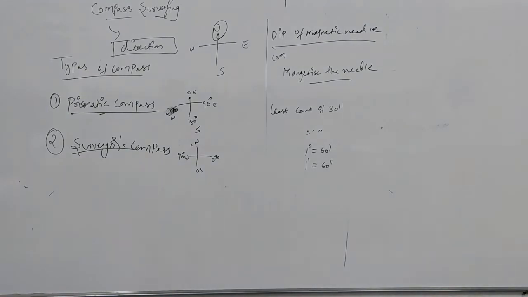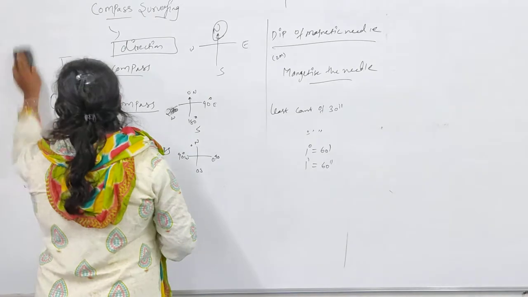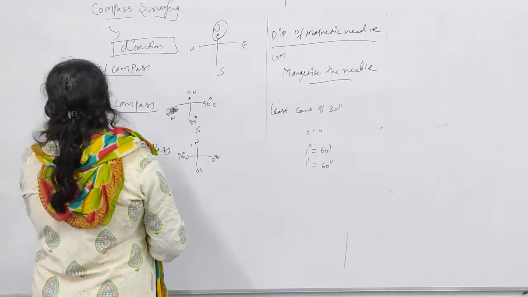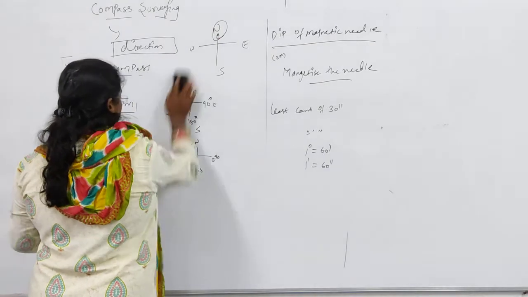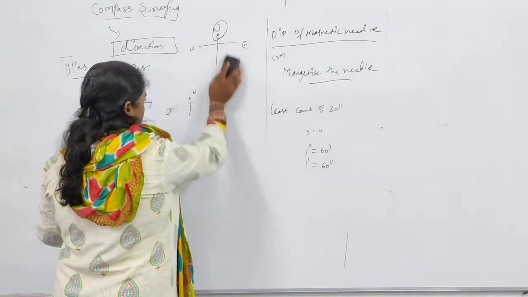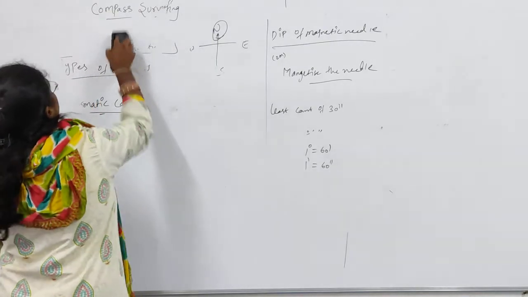Next, I will tell you the 2 terms in compass surveying. The first one is the bearing and the other is the meridian.